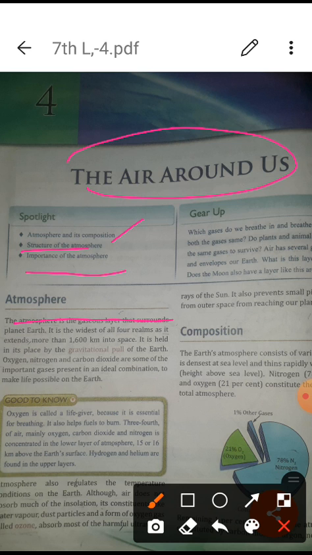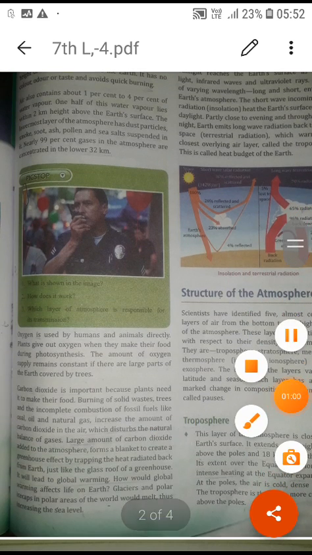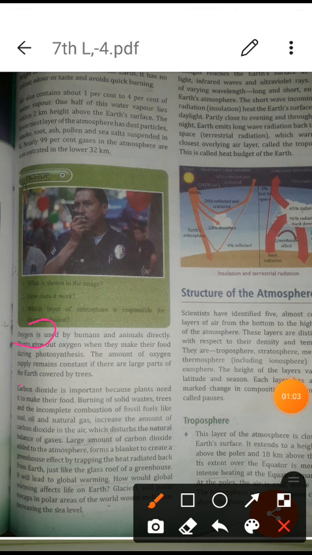It is a gaseous layer and the widest of all the other spheres of the earth, extending more than 1600 kilometers into space. It is a combination of different kinds of gases: 78% nitrogen, 21% oxygen, and 1% other gases. Not only gases, there are different components also, which I have explained in the earlier video. The gases, especially oxygen, are very important for survival and for burning fuels.